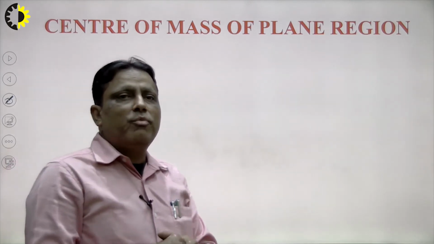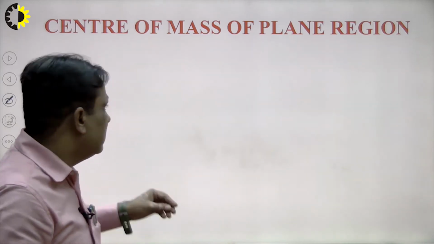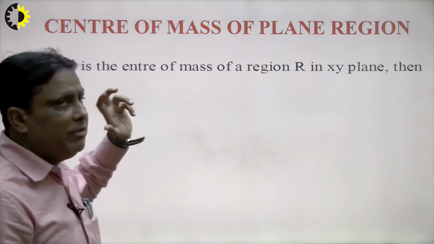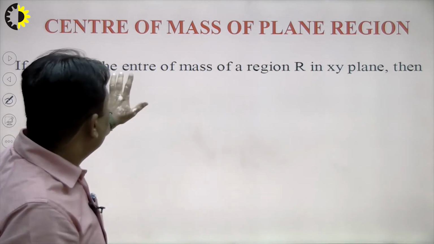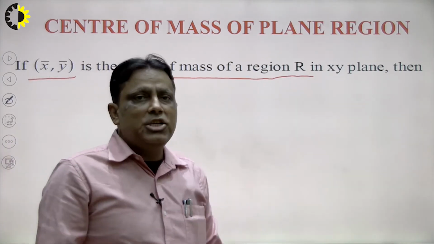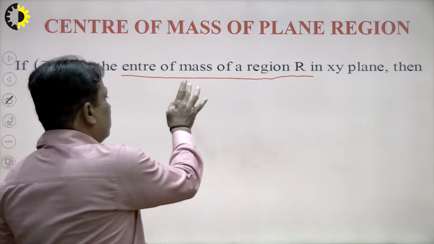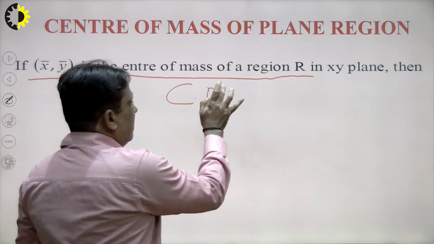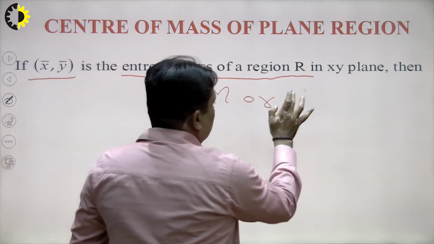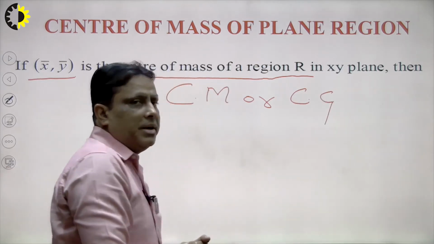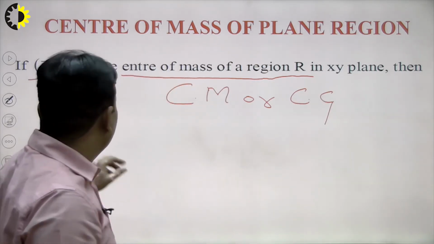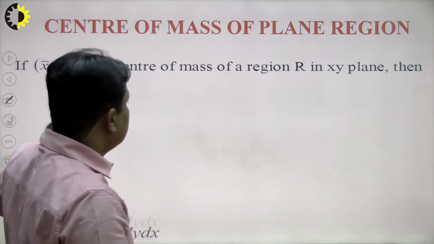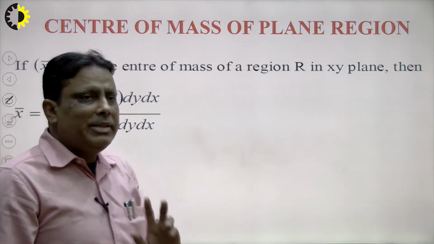Next is the center of mass of a plane region. How do we calculate the center of mass of a plane region? Today's lecture is very important. If x bar, y bar is the center of mass of the region, it is denoted by Cm or Cg. In this way we calculate the center of gravity, the center of mass, in the xy plane. So what will be the rule here? We see very carefully. What will be the x coordinate here?